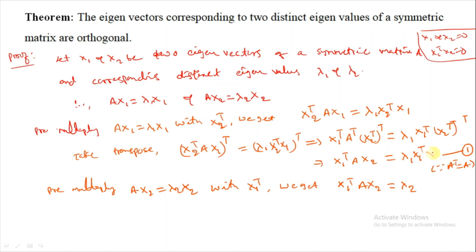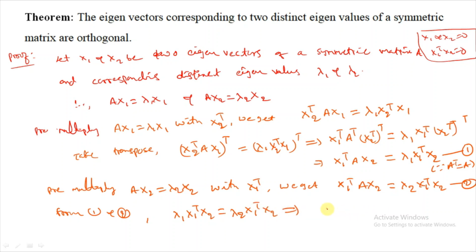So now we are multiplying x1 transpose this one, x1 transpose x2. So check 1 and 2: the left hand side is the same. Now the right hand side from 1 and 2: lambda 1 x1 transpose x2 equal to lambda 2 x1 transpose x2.